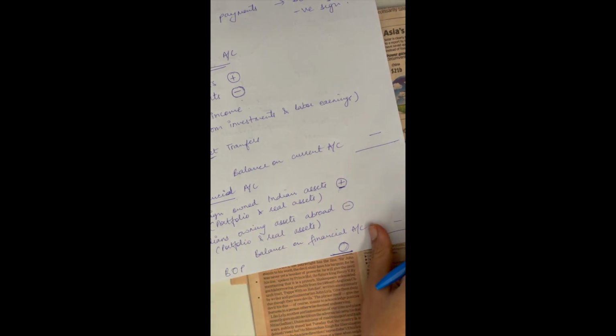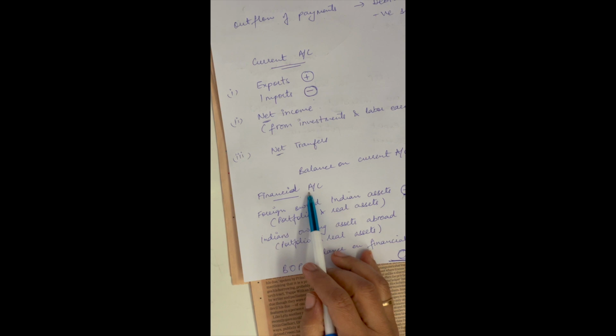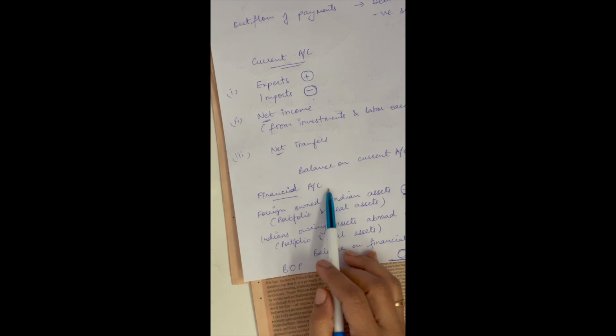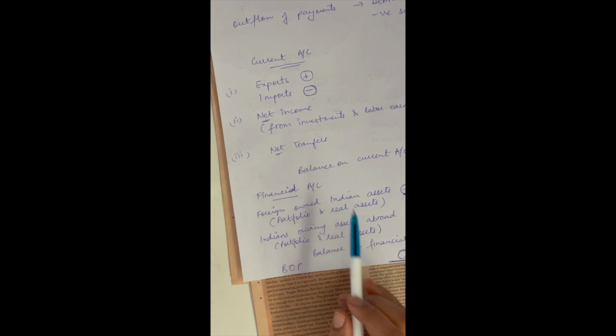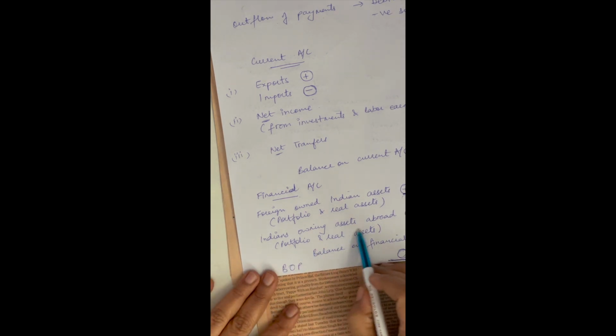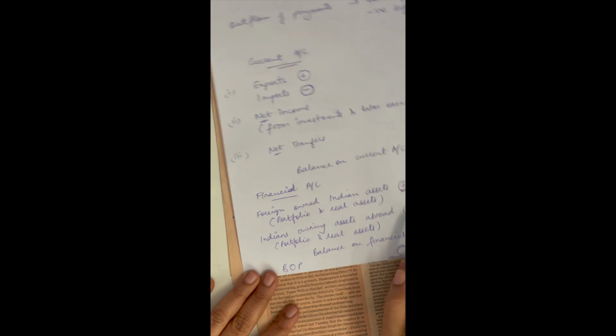All right, so now let's go to what we call the financial account. So what do you mean by financial account? The financial account, or the capital account, includes the movement of funds due to the purchase and sale of financial assets, right? Like you have purchase of treasury bills. So let's say Indians purchase treasury bills abroad in the US. So there is an outflow of payment. If you are purchasing something, then there is an outflow of payment. So that is recorded as a negative in the financial account.